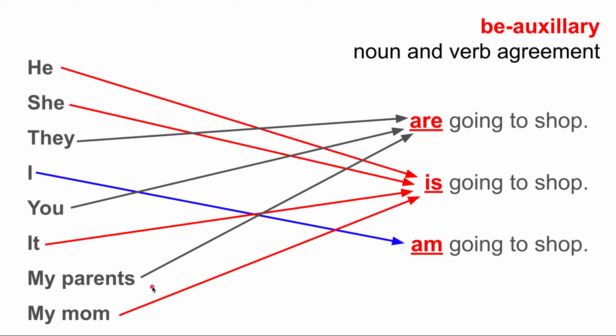Okay, so one thing that we need to note about these red arrows is that he, she, it, and my mom, we consider those the third person singular, and for those we use is. For everything else, it's are: they, you, we are. And the biggest exception is I am.